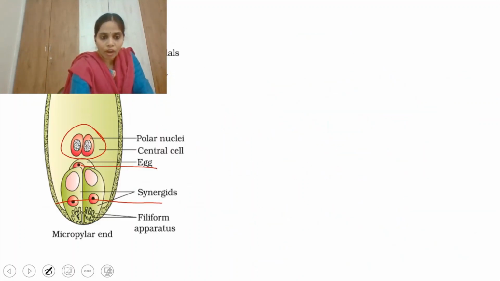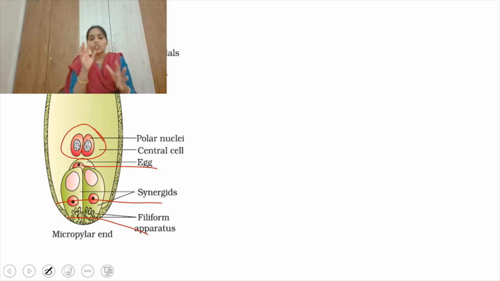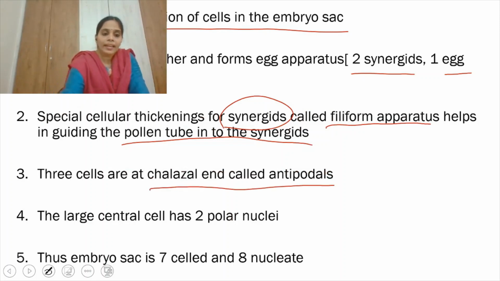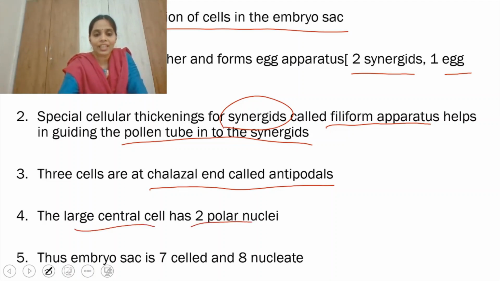The filiform apparatus helps the pollen tube to be guided into the egg cell. So there are synergids, the three cells at the chalazal end called antipodals, and around the two cells only one cell wall is formed, called the large central cell, which has two polar nuclei.